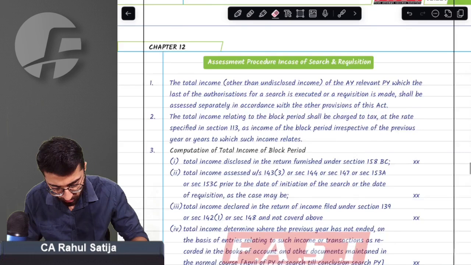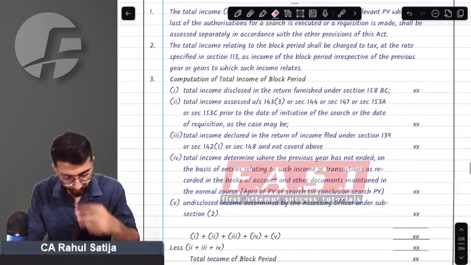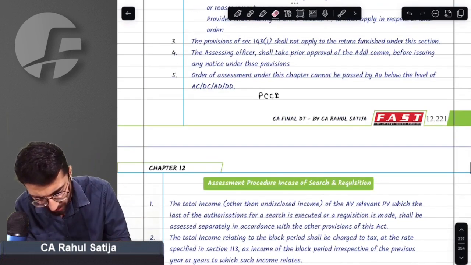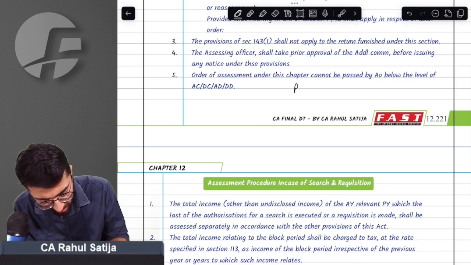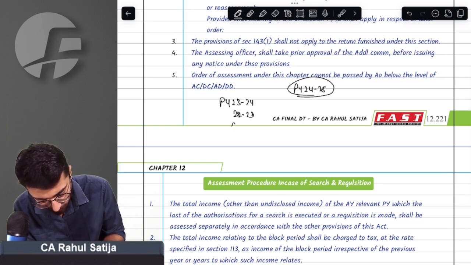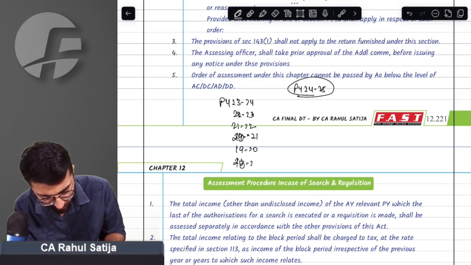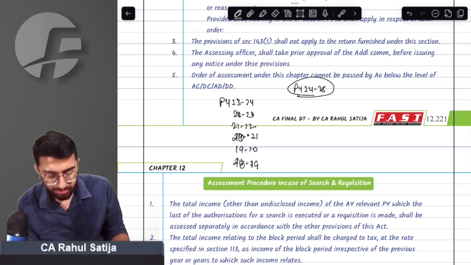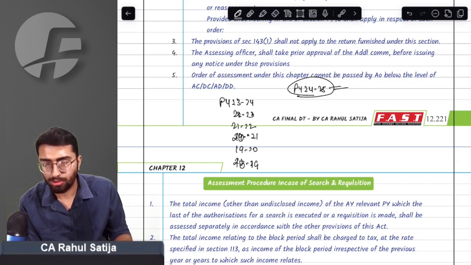What formula has been given? First of all, let us understand an example. For previous year 24-25 and previous year 23-24, 22-23, 21-22, 20-21, 19-20, and 18-19. These are the 6 block periods along with the year of search.